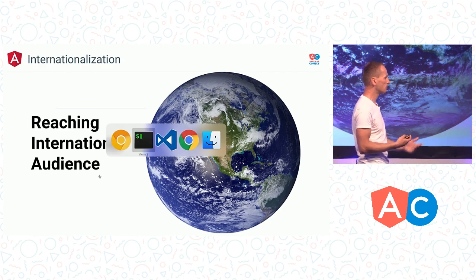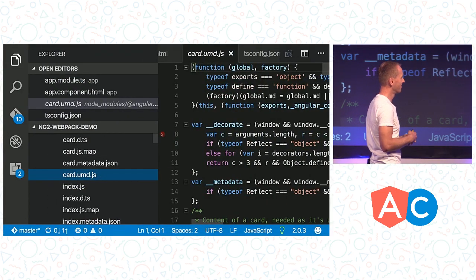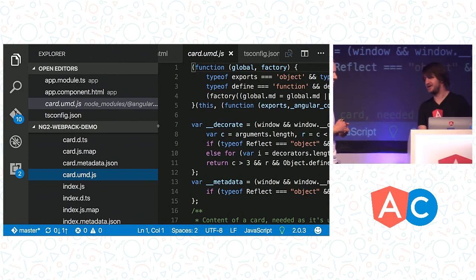Can you localize the application to Klingon? How about French? Can we do French? Okay. I don't speak Klingon really well, and Olivia's there in case I need help with French.